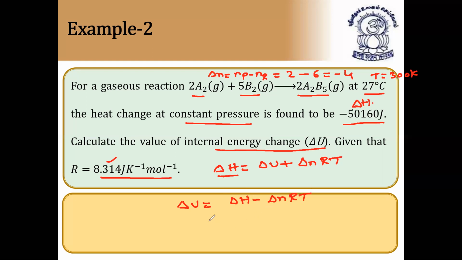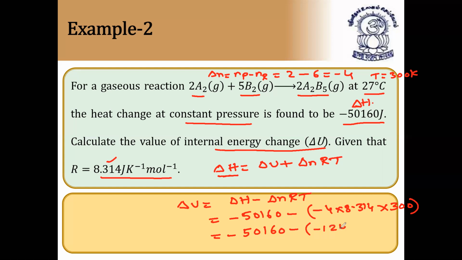Now substituting directly, delta H is given, minus 50,160 joules, minus delta n, which is minus 4, into R value 8.314, into temperature 300. By calculating this, we got minus 50,160 minus of minus 4 into 8.314 into 300, that is 1200 into 8.314, which is 12,471.